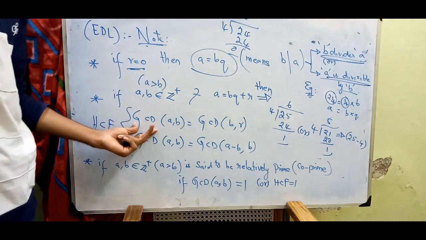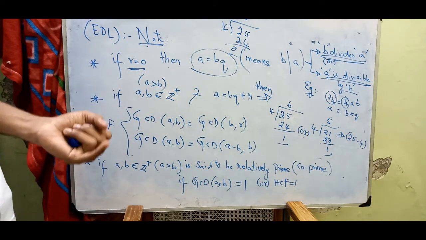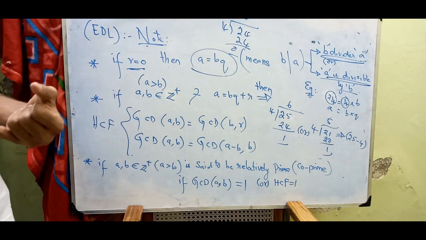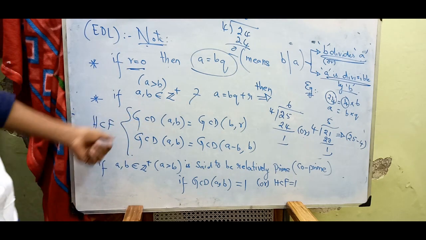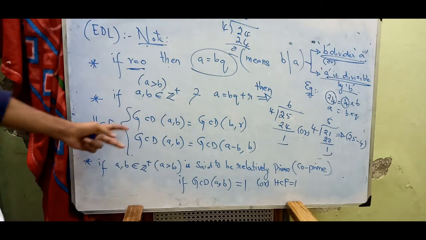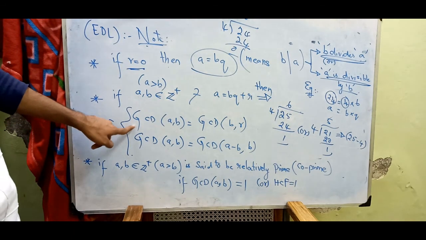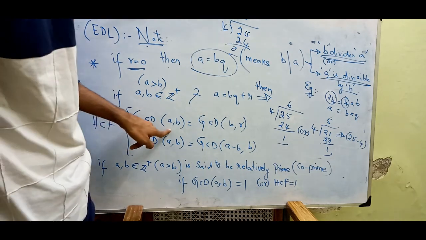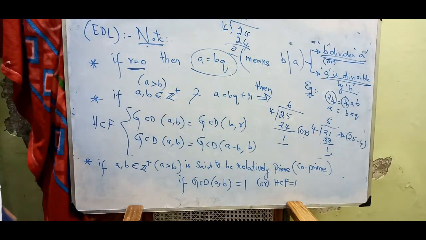I hope you know GCDs well because you have been studying them from the lower standards, from I think 8th standard onwards, right? Even in 5th standard they have LCM and GCD. So GCD of a, b can also be written as GCD of b, r.